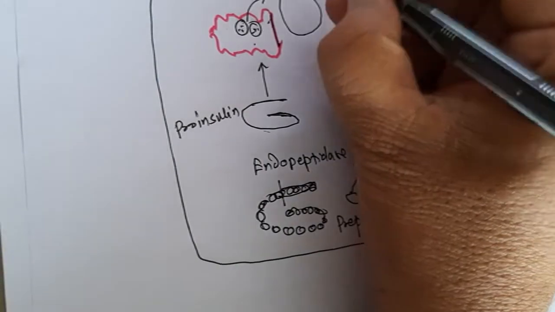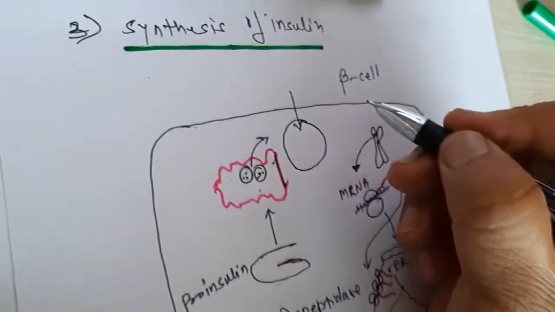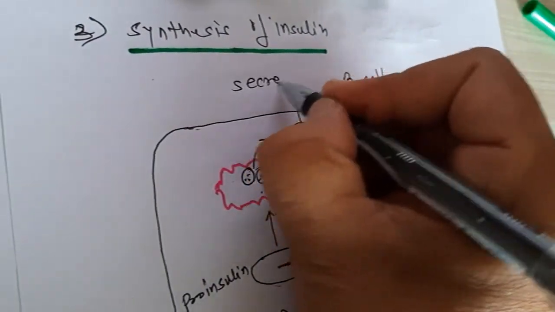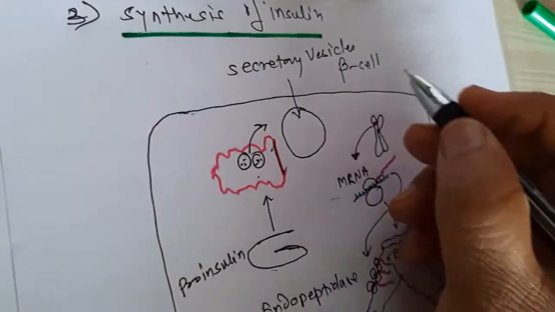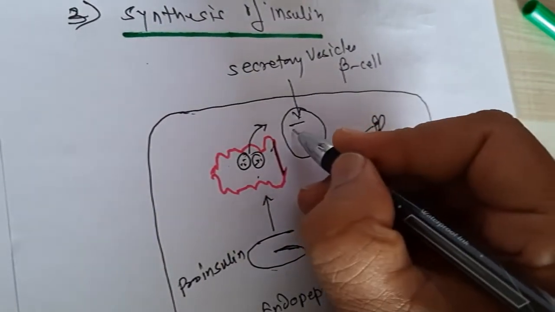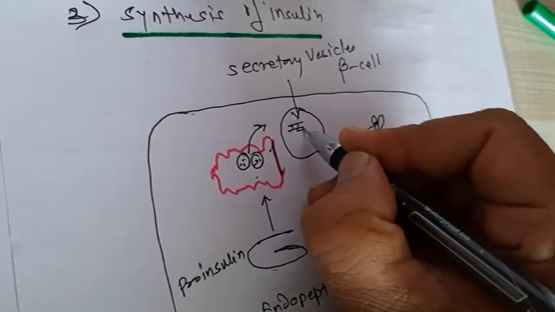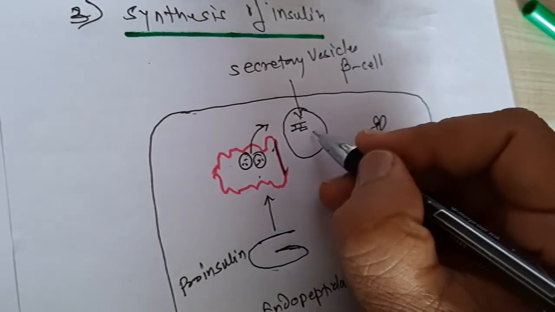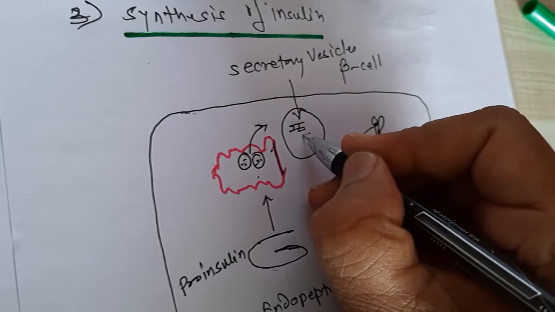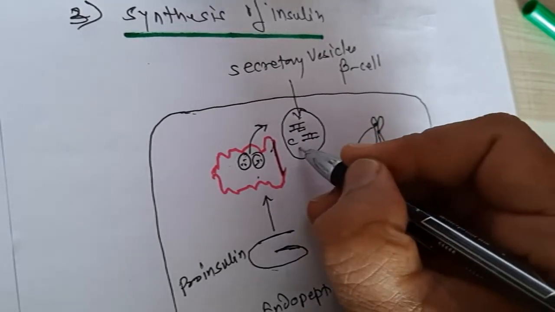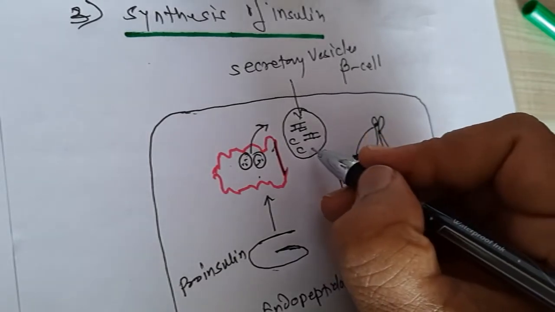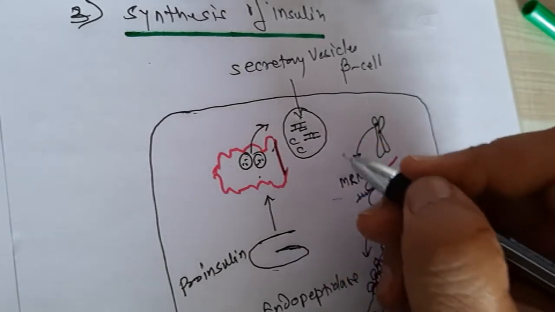Now what do the secretory vesicles contain? They contain insulin, C-peptide, and a little amount of proinsulin.